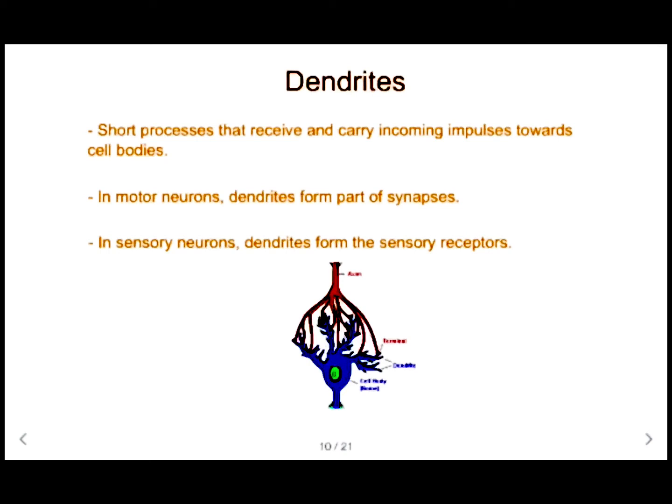They have the same structure as axons, but are usually short and branching. In motor neurons, dendrites form part of synapses. In sensory neurons, dendrites form the sensory receptors.